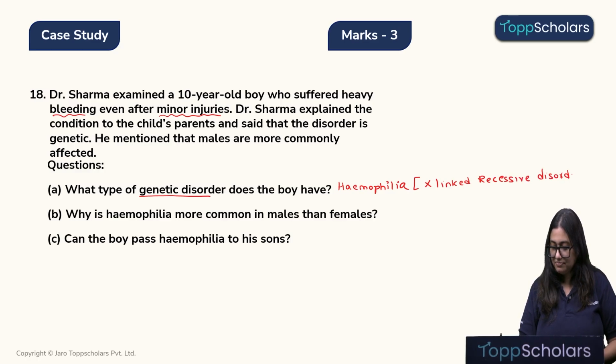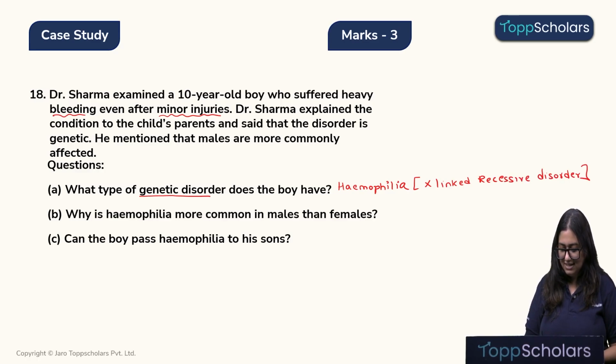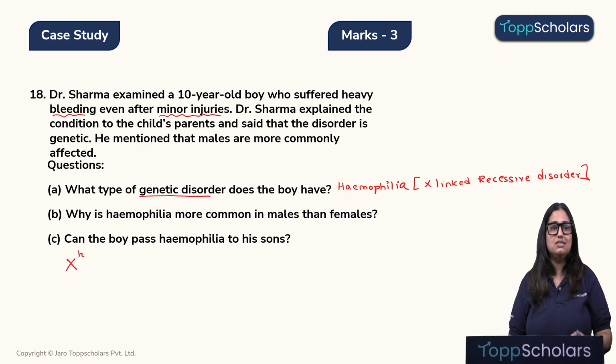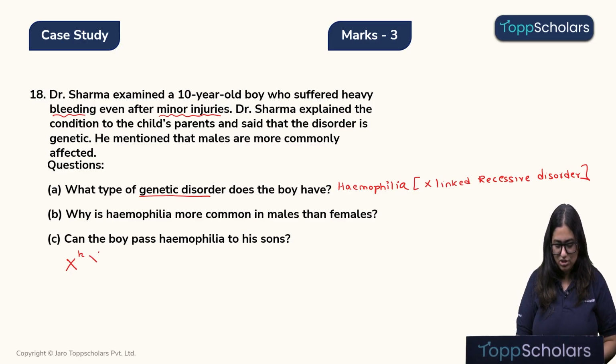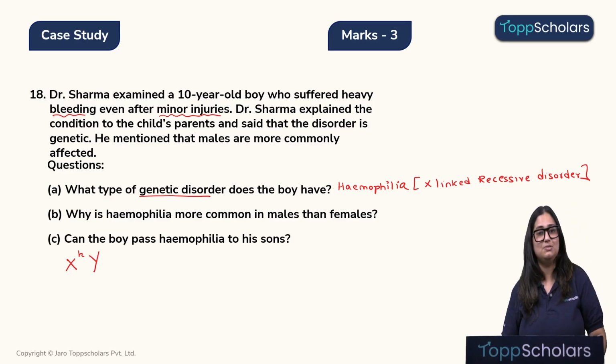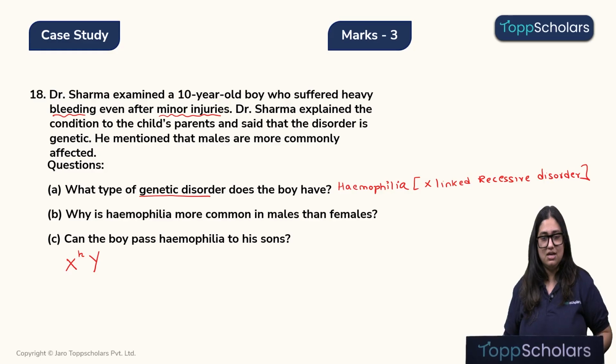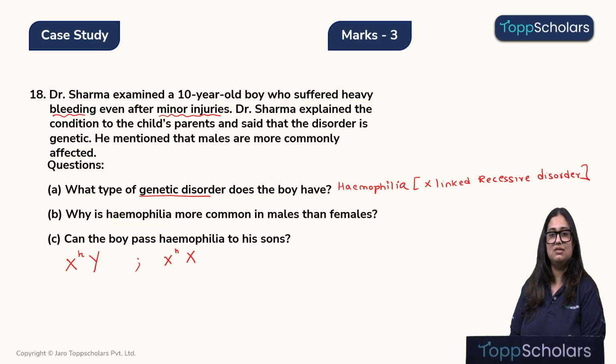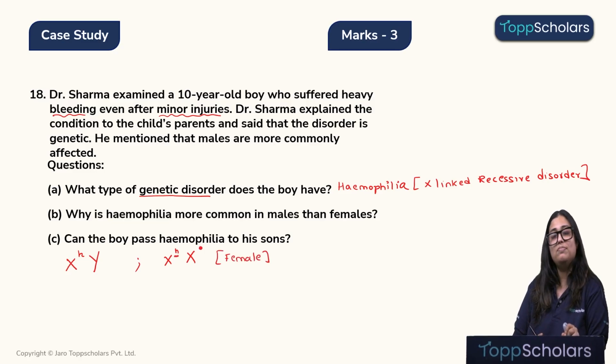That means that this recessive gene is present on the X chromosomes, right? Now this is a boy, that means his genotype will be this, correct? If a female also has hemophilia, for example, which is this case, because females have two copies of X.